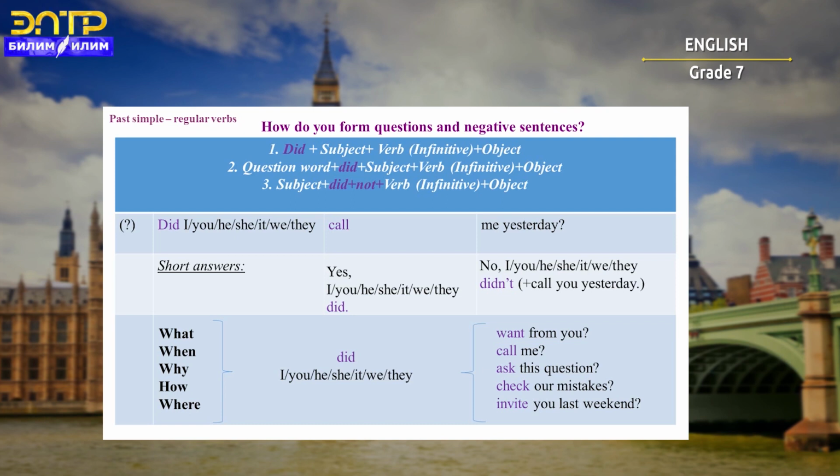With how: How did you check our mistakes? How did he check our mistakes? How did she check our mistakes? How did they check our mistakes?